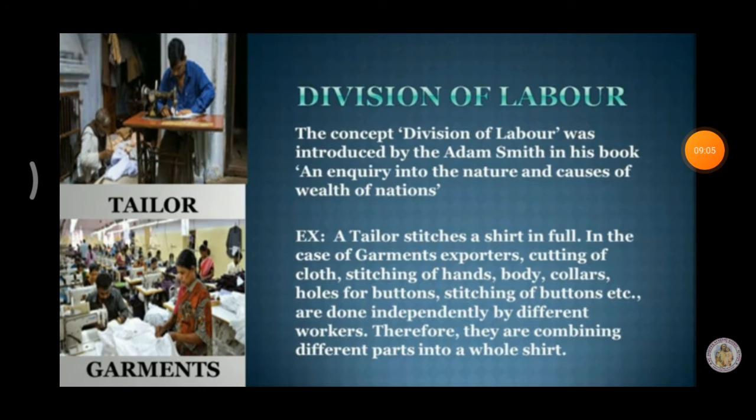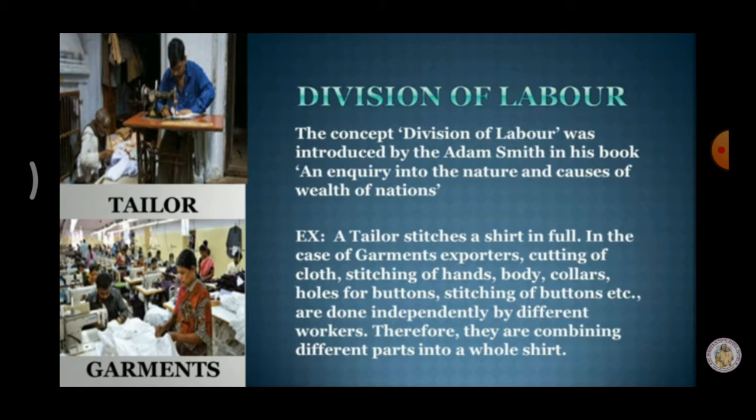The concept of division of labor was introduced by Adam Smith. Who introduced this division of labor? Adam Smith. According to the talents of laborers, they are divided first. After that, they will be given work related to their talents. This is called division of labor.